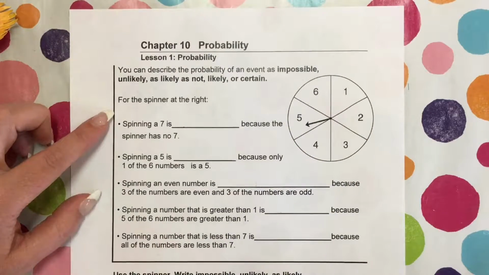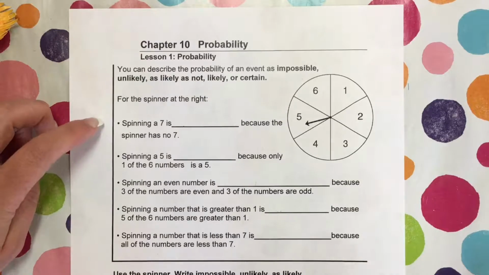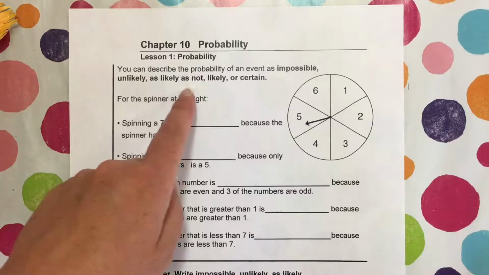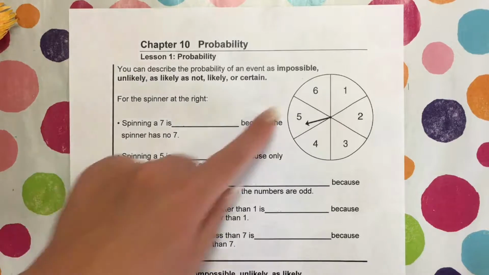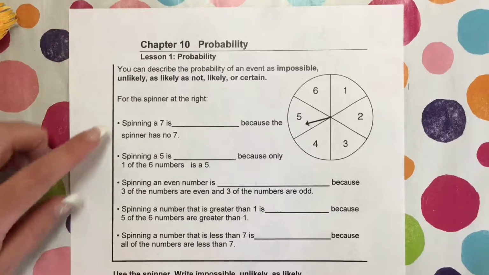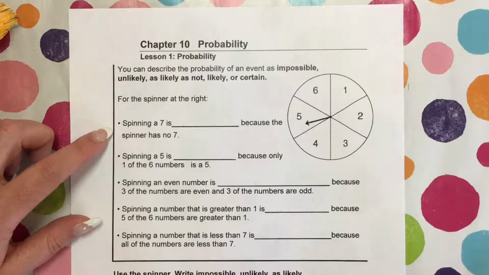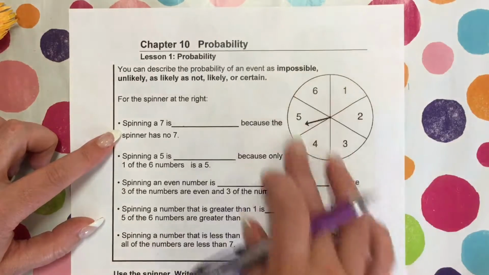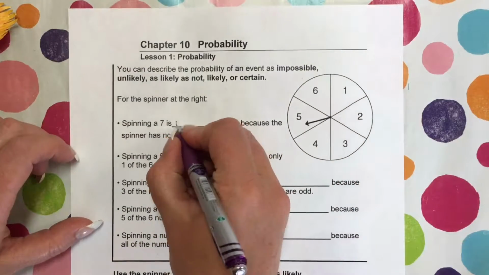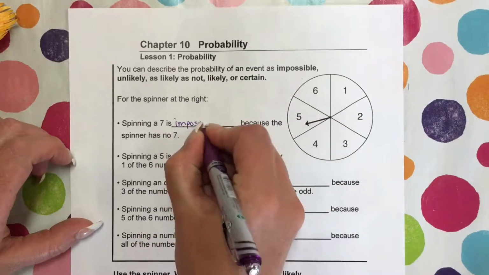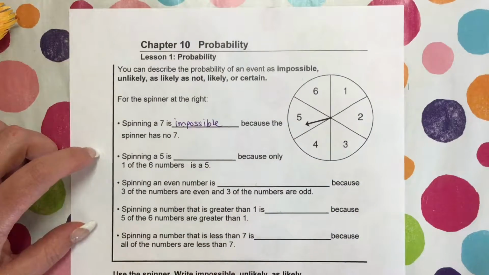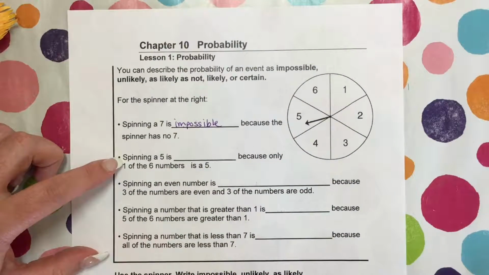For the spinner at the right, spinning a 7 is, what is it? Is it impossible, unlikely, as likely as not, likely, or certain? Which of those alternatives would be spinning a 7? Well, spinning a 7 isn't even here, so it's completely impossible to spin a 7 because the spinner has no 7.